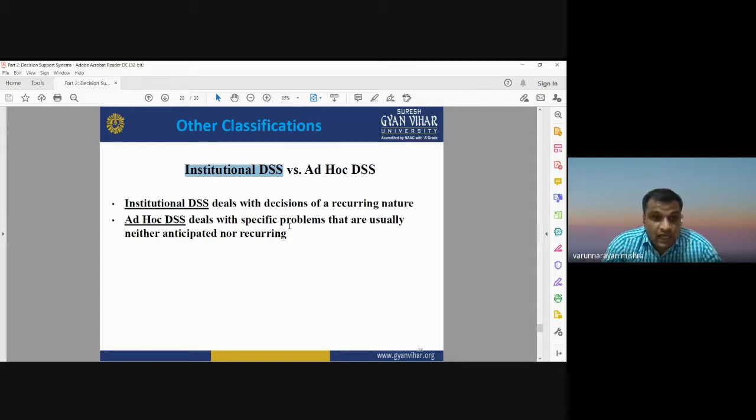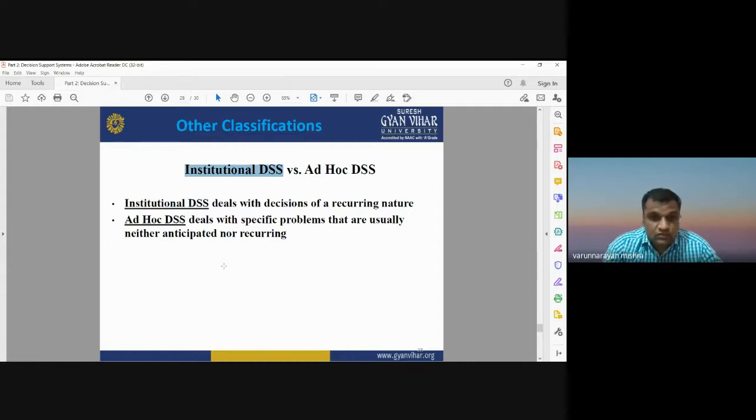Ad hoc decision support system deals with specific problems that are not usually anticipated nor recurring. If the problem is not repeating continuously, then you need to use an ad hoc decision support system. And if the same problem is repeating every year or every month, you need to apply an institutional decision support system.